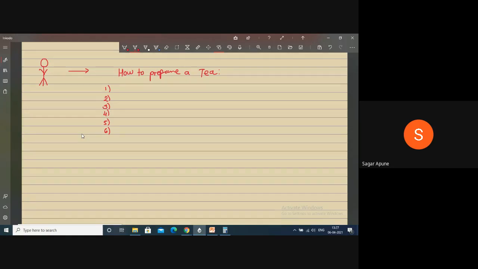We watch recipe videos, right? What do they tell first? Do they directly pour tea into a cup? No, right. We have to tell the requirement first: Smita, you have to collect tea powder, milk, water, a bowl, gas, and so on. You have to go to the kitchen and collect some materials like milk, water, a bowl, then gas, sugar, and tea powder, or anything you want to add in the tea.